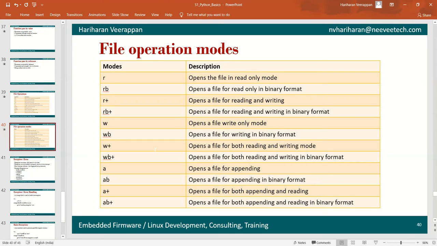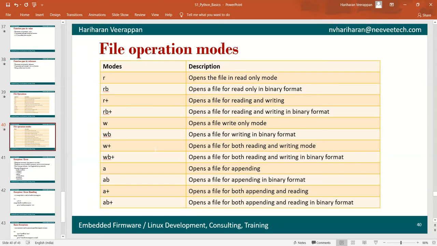In case of W plus, if the file already exists, it will get opened. If there is no file present, an empty file will be created with that name. The same way, WB plus opens a file in read and write mode in a binary format.